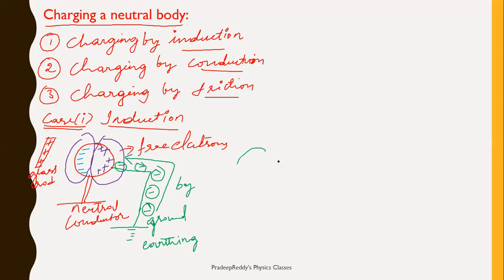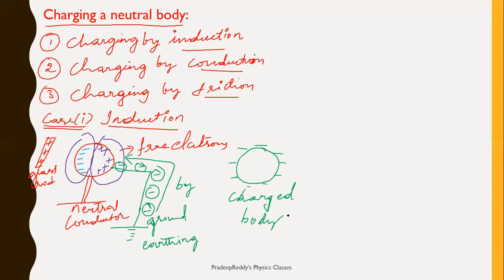This conductor, previously it was neutral, now additionally the ground has transferred some charge to this conductor. As a result, it has an excess number of negative charges. That negative charge will be uniformly distributed on this surface. Now this is a charged body. This is a charged body, right?